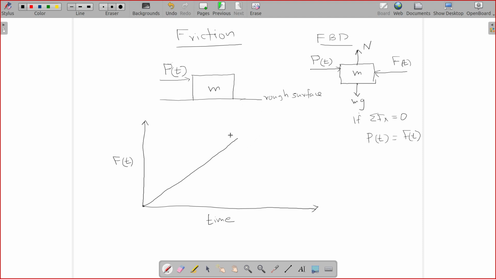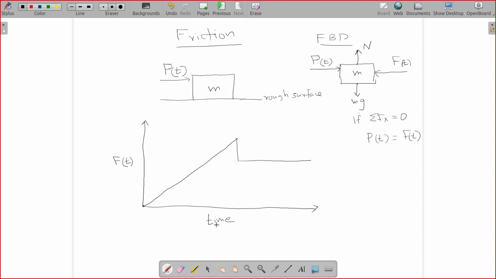So what we know is that when the object starts moving, we don't really need to apply the amount of force that was needed to initiate the motion. It was found out that the behavior of the friction is going to be something like this.